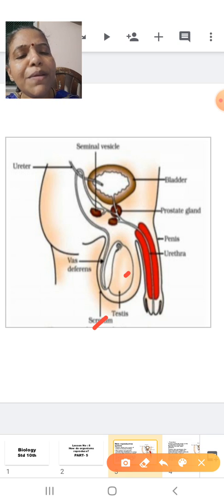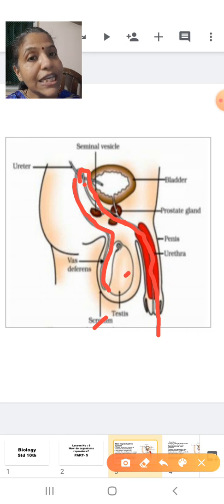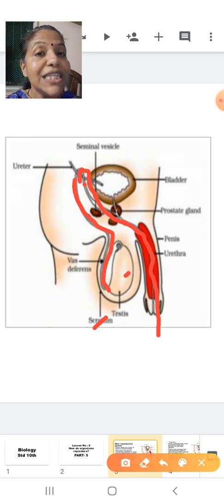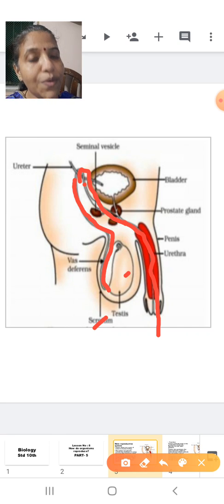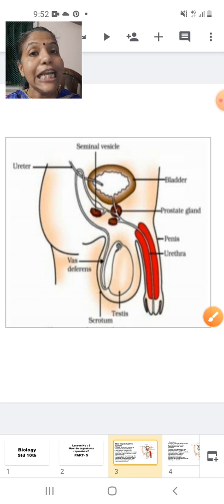Now, can you see from the base of the testis there is a tube-like structure which is called the vas deferens? Can you see this vas deferens here? Yes. Now, you can see the vas deferens is moving upward. Here you can see that the vas deferens slowly unites with the urethra, and it is through the urethra that the semen will be released out. Now, what is semen? Semen is called a reproductive fluid. We will be studying each part in detail.